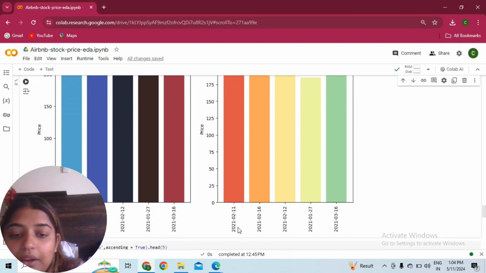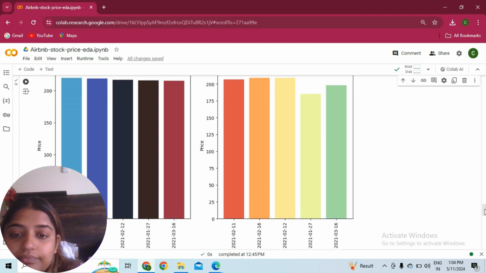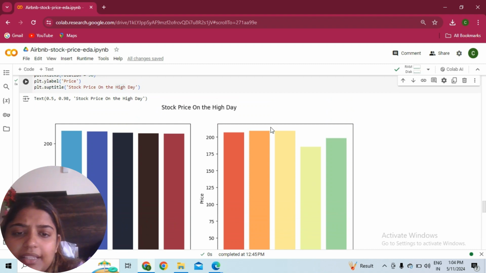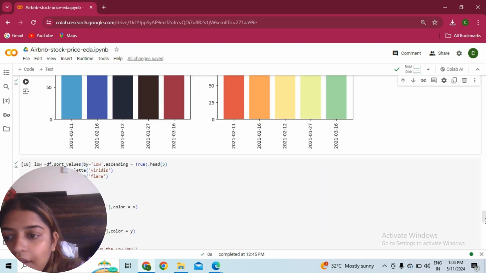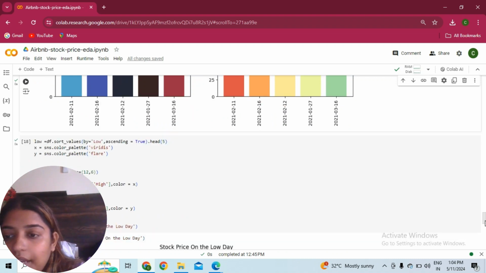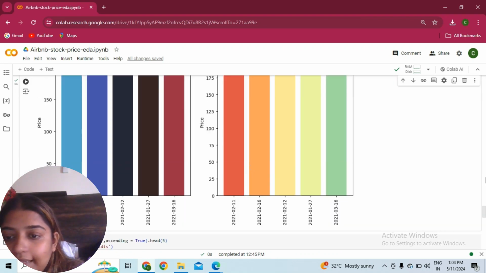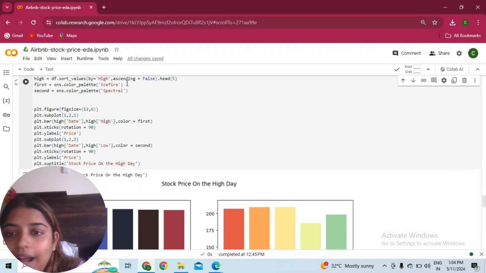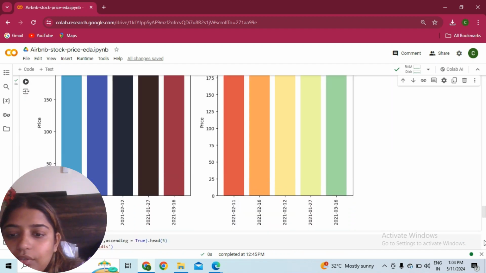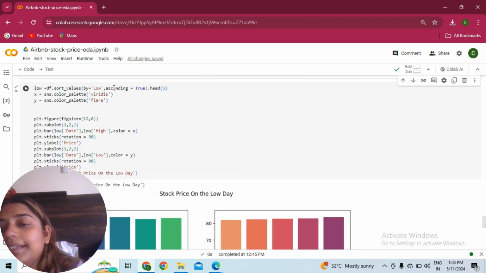So this is my day wise stock price. Sometimes it is going normal, sometimes it is down, sometimes again normal, sometimes it is coming but decreasing. Now again, sort values, ascending order. That one I think is descending order. No, ascending order, for ascending equals false, true. Yeah, that is descending order, this is ascending order.